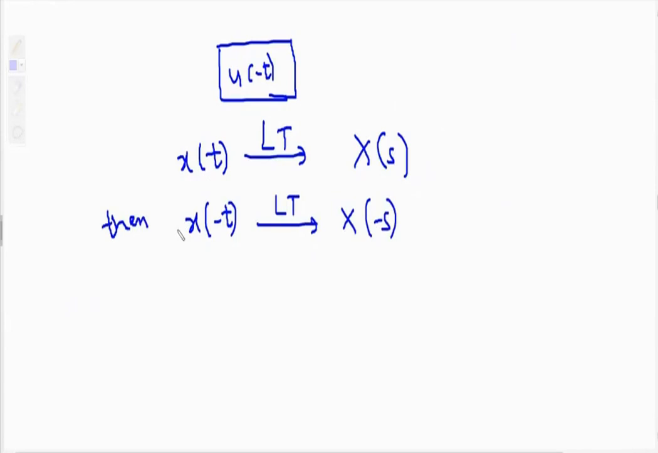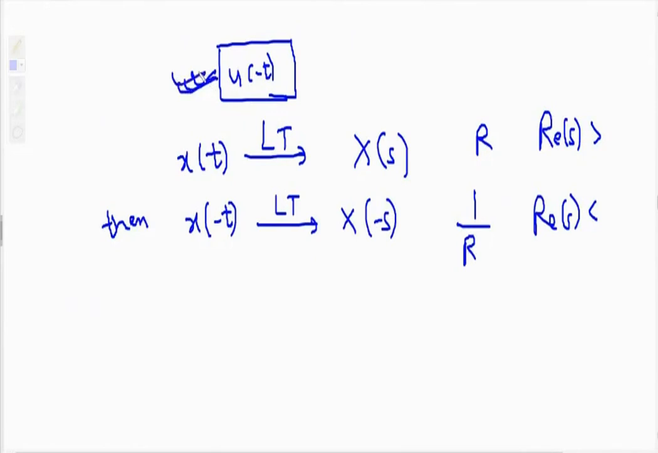Suppose previously your ROC is R, then in the next case your ROC will be 1 by R. Or for more idea, if it is real of s greater than some constant, now it changes to real of s less than that constant. Now just use this property to get the Laplace transform of u of minus t, because if we go by the definition, the answer will be infinity. That's why I will be using this property.